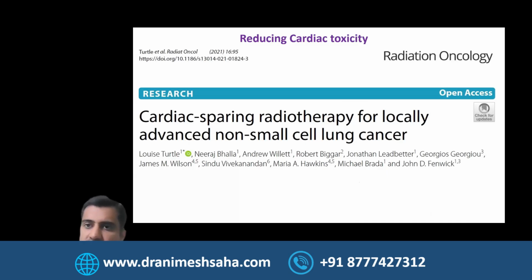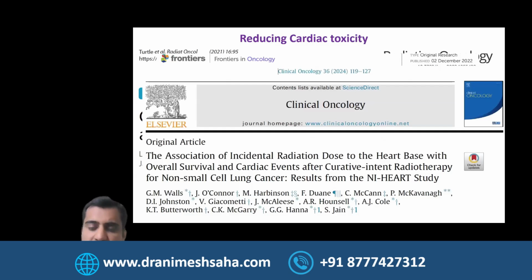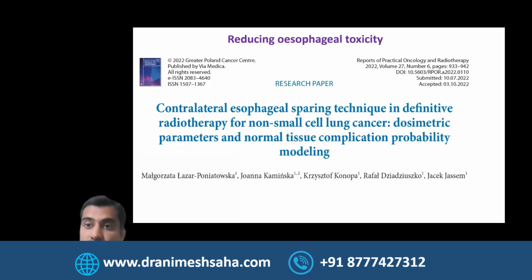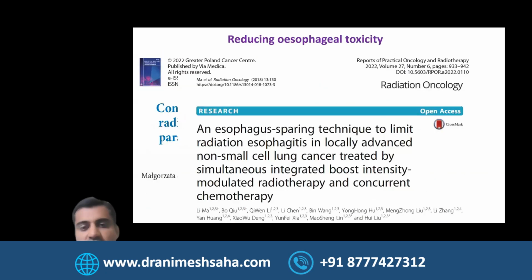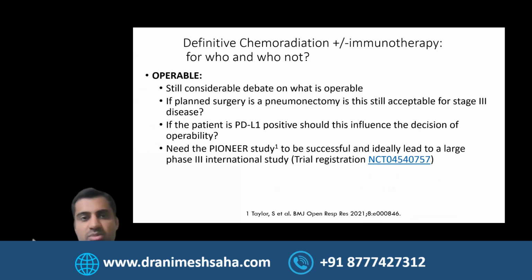And cardiac sparing, I know there's a lot of literature that's been published. I'm sure you are all well aware of that. I've just put some trials which have looked at trying to redefine this for us. I won't go into details of that. Also for reducing the risk of esophagitis, we know that both these were very detrimental in trials, with higher doses resulting in worse outcomes. So I'm not sure I've helped you or confused you more, but I think it's good to think about these strategies and good to look into improving the outcomes of our patients with different approaches.